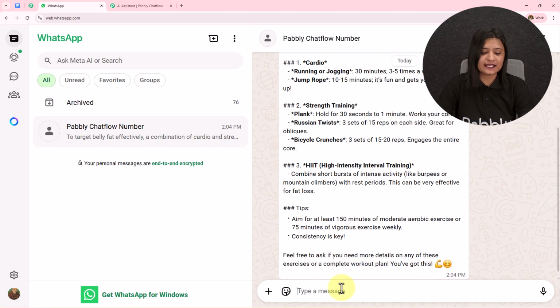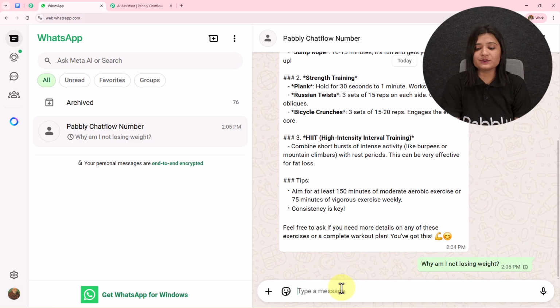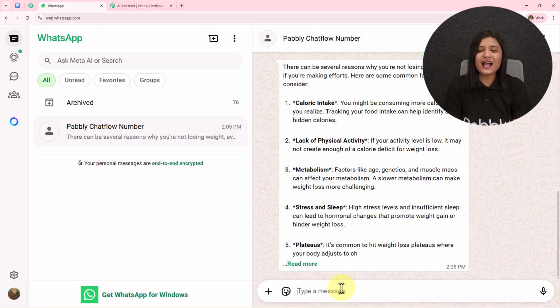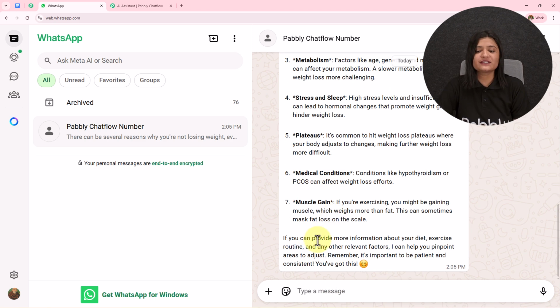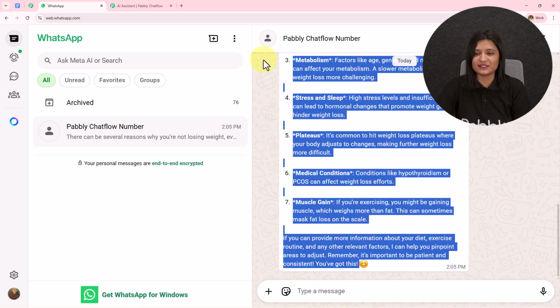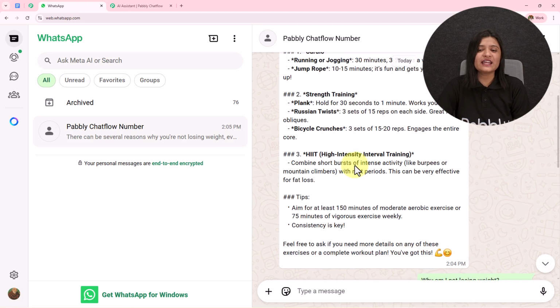I'm going to ask another question, why am I not losing weight? So I'll send this message. Let's wait for the reply. And here it has sent me another message. There can be several reasons why you are not losing weight. So these are the reasons, and if I extend this message, you can see it has provided a very detailed message to me. So this is how this AI agent is working.